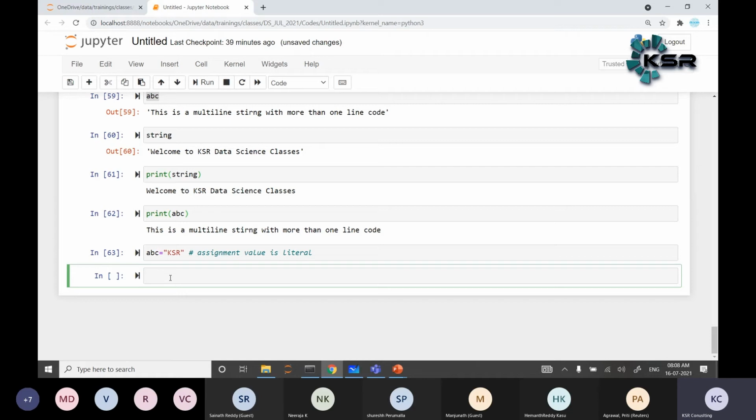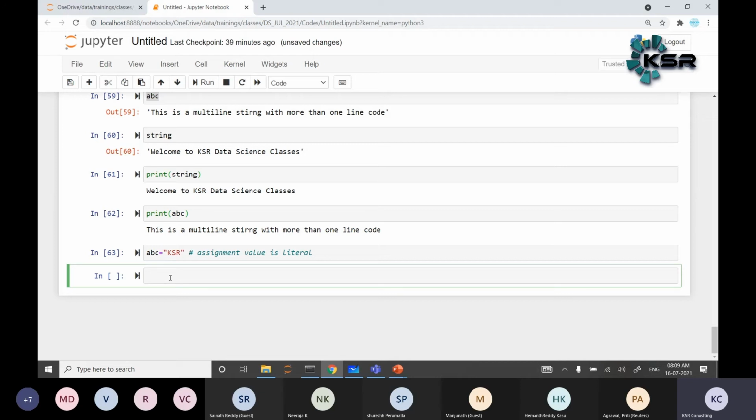If we are using more than one word, it is better to use double quotes. For a single character, it is better to use single quotes. But ultimately, at the language level, there is no difference. For our convenience, people generally use triple quotes for multi-line strings, more than one line. For a single line, we may use double quotes or single quotes. Make sense, Suresh? Okay, perfect.